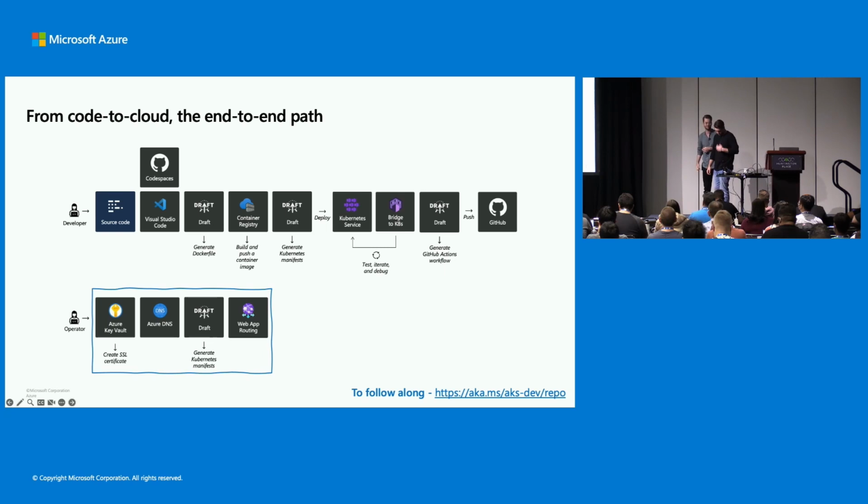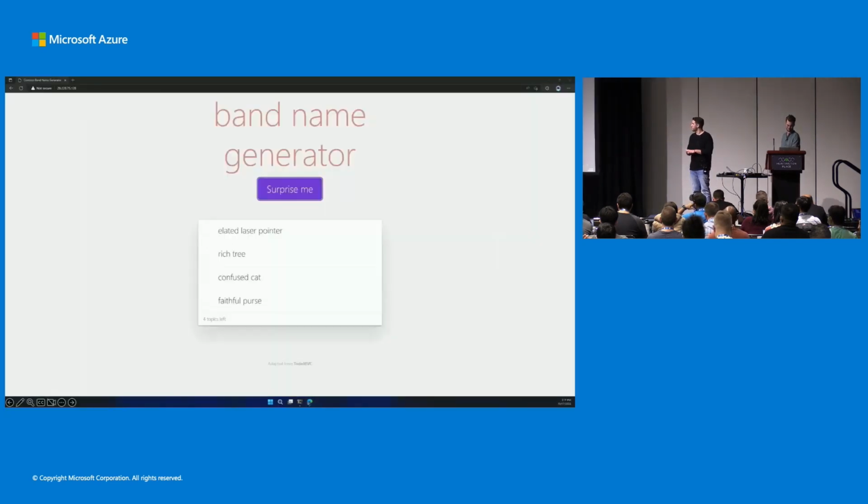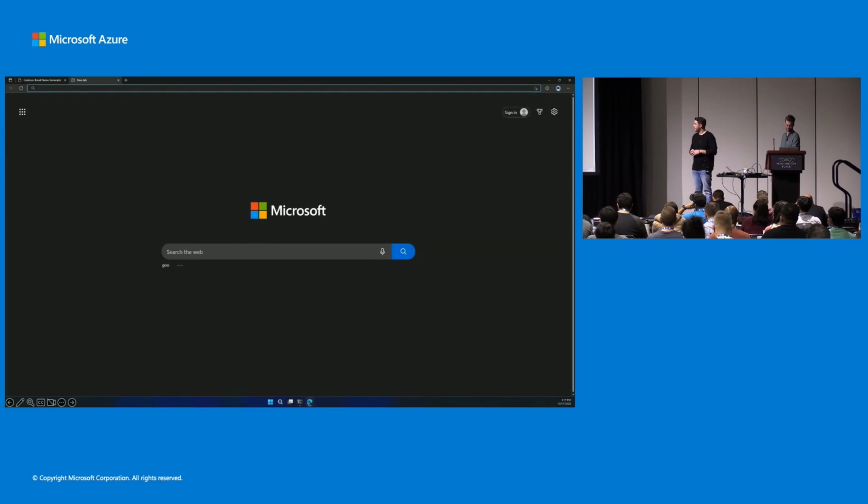Awesome. So now we can move on to kind of towards the end of the process here, where we're talking about the operator side of things. So this involves more about the web app routing and the ingress, and maybe you have an operator or you yourself are the operator. So this is kind of where we head to next. So we'll jump back into the demo here.